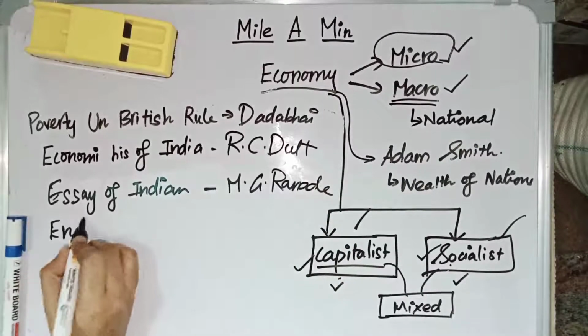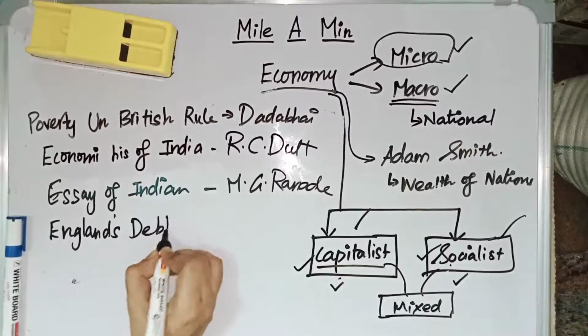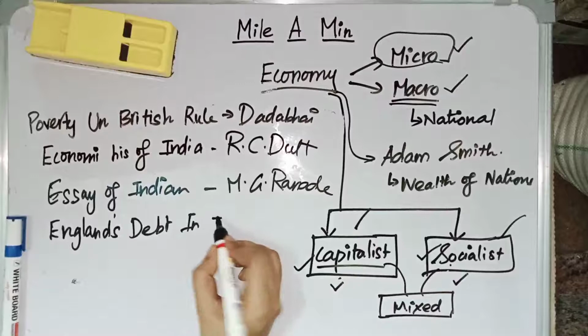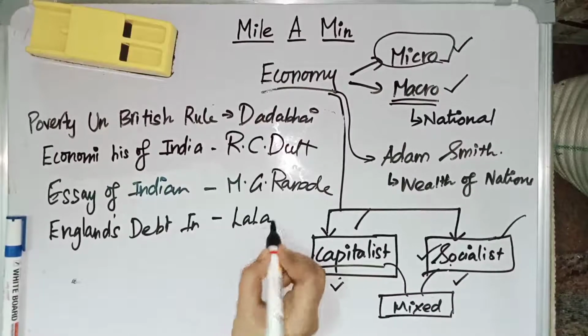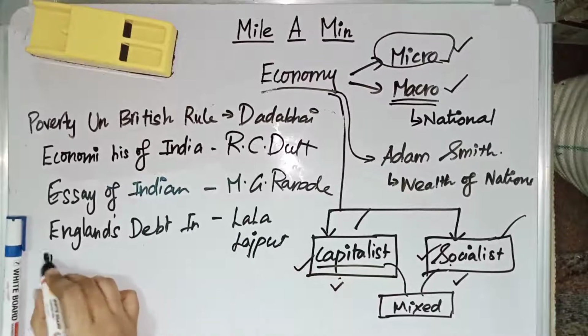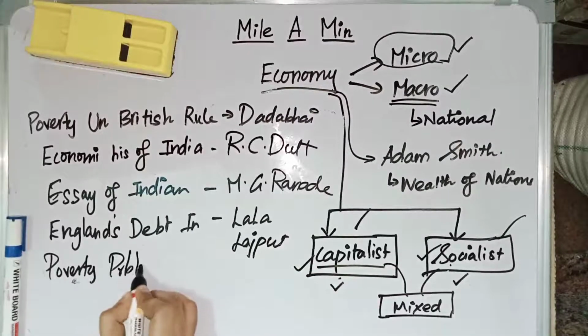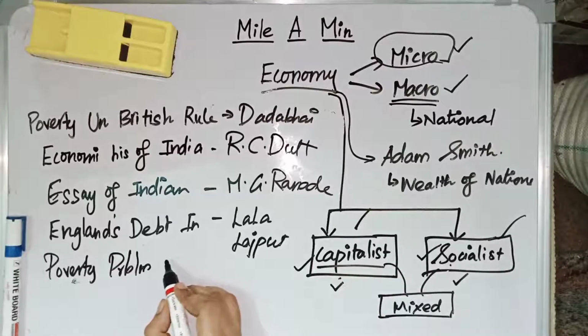Then England's Debt to India. England's Debt to India is by Lala Lajpat Rai. Then Poverty Problem in India. Poverty Problem in India is by P.C. Roy.